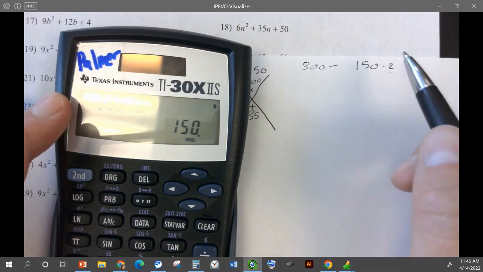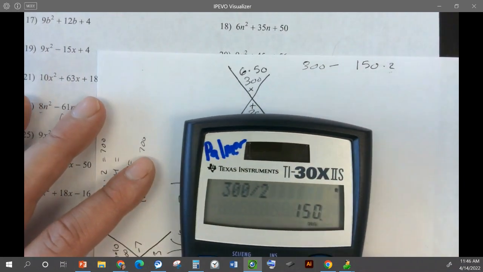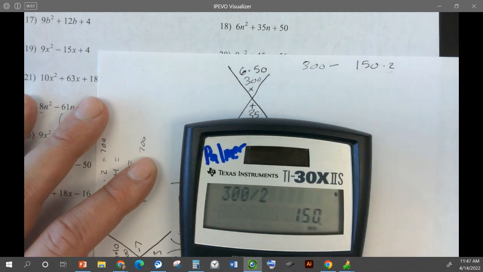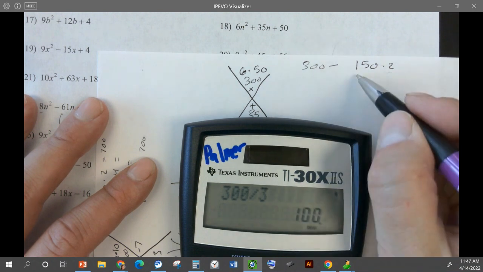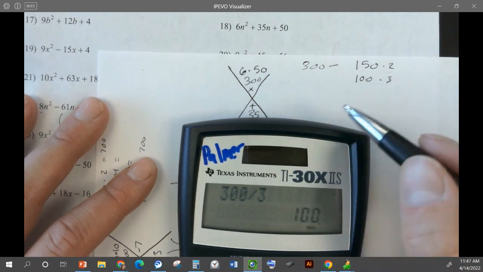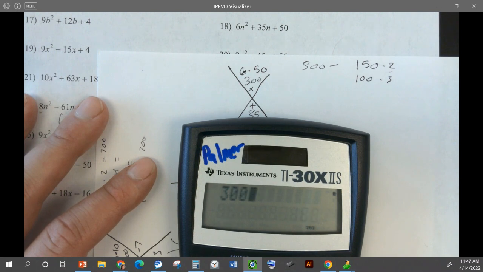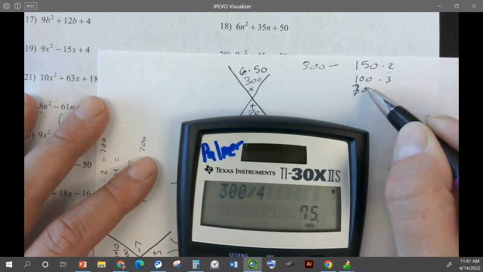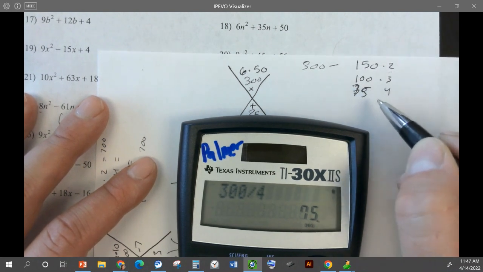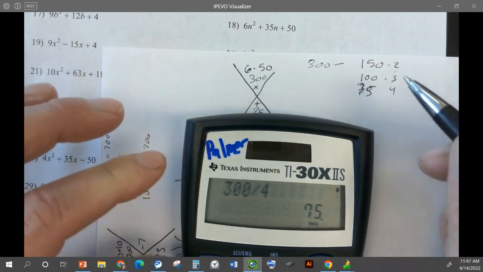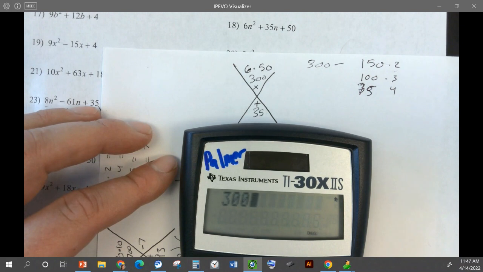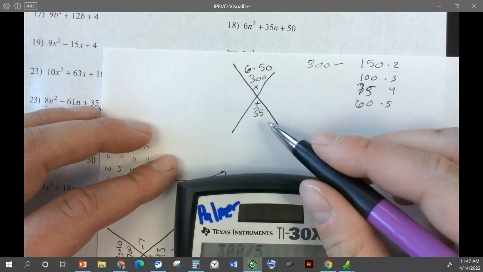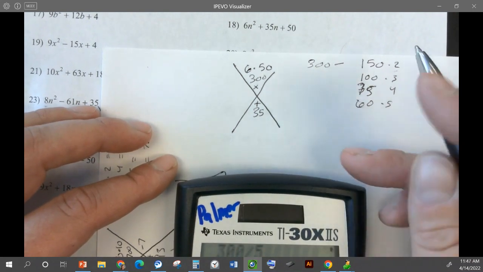How about, that's kind of blurry. There we go. How about 300 divided by 3? So 100 times 3. But those aren't 35 apart. 300 divided by 4, 75 and 4. Those aren't 35 apart, or if I add them, it's not 35. Okay, how about 5? 300 divided by 5 is 60. So 60 times 5. There's no way we can get 35 from these two numbers.